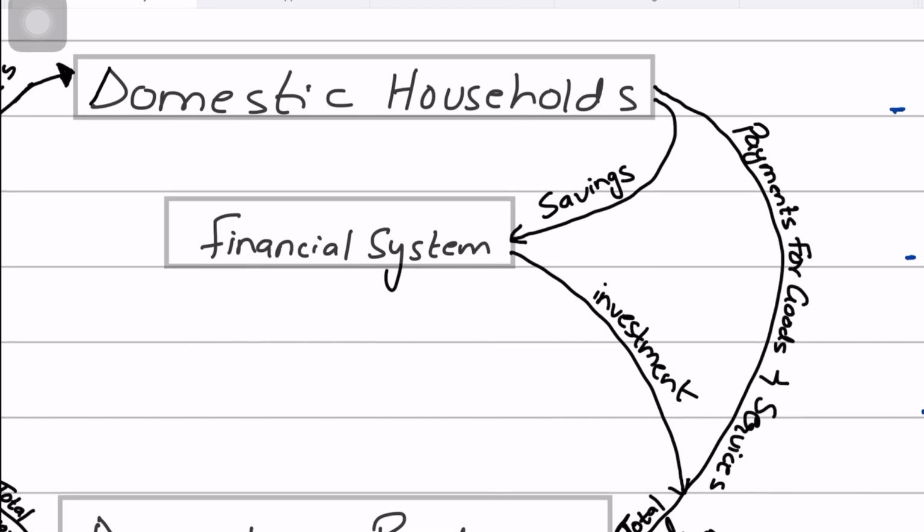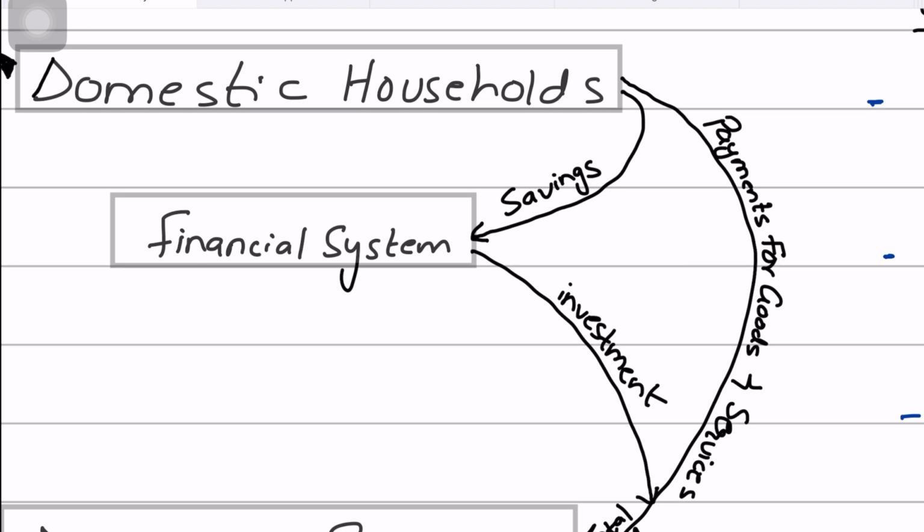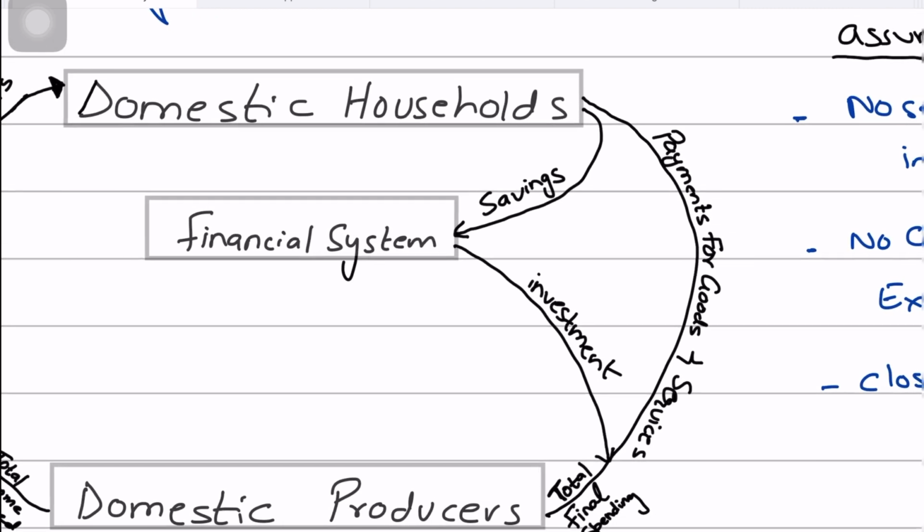And so savings basically represents a leakage from the circular flow. It's a leakage because the initial flow was saying that all the money earned by the household is spent, but then some of it is leaked out, and it goes to the banks instead of being spent back on the output of the firms.